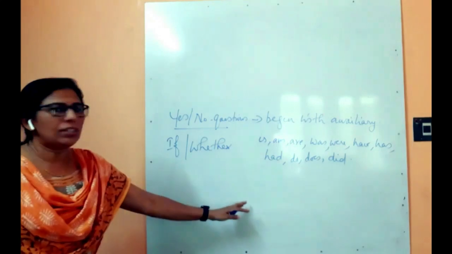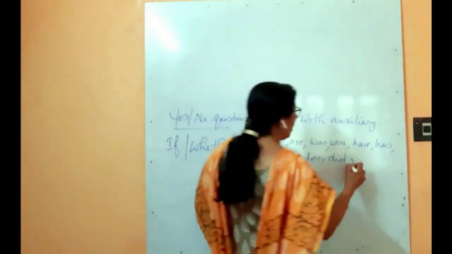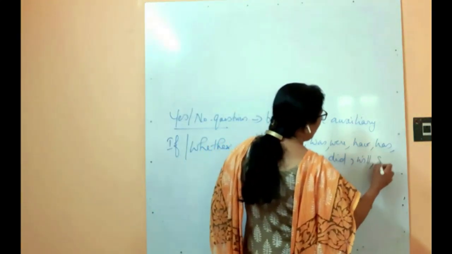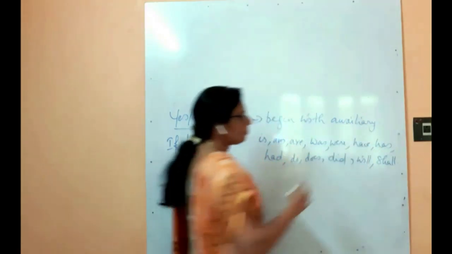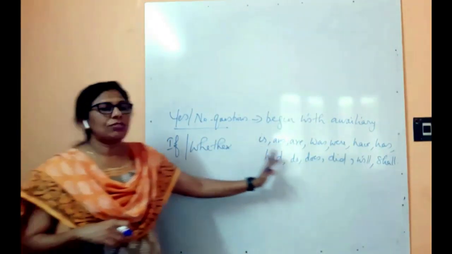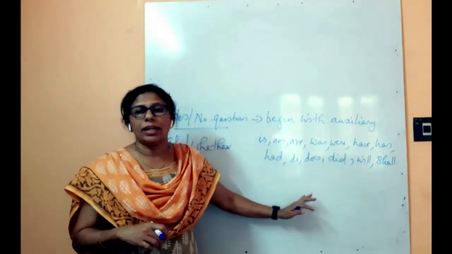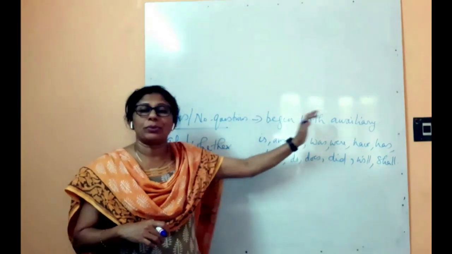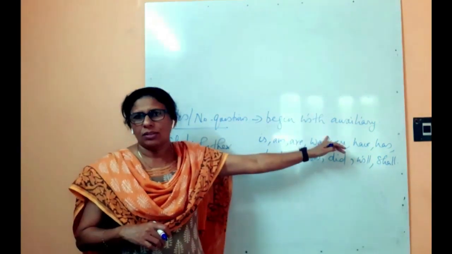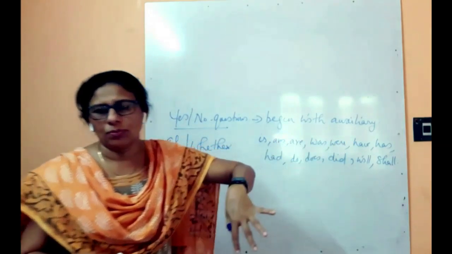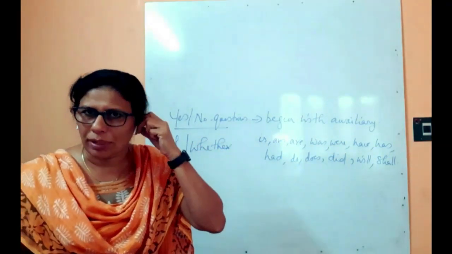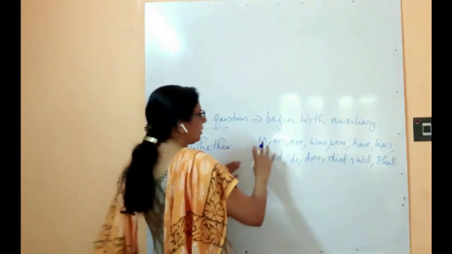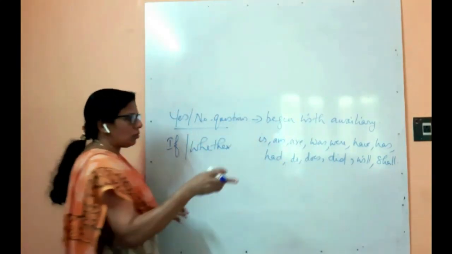Or else, yeah, will, shall also. Any of these auxiliaries will be there at the beginning of the sentence if the question is a yes or no question. Will you come tomorrow? Shall I take your pen? So this is how the question will be framed if it is a yes or no question.